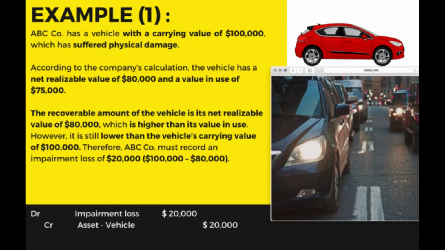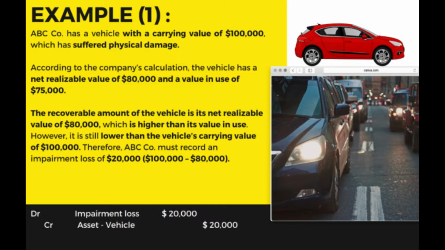Alright, in case you are not very clear about what I presented before, I will give you a very simple example. Based on the slide, ABC company has a vehicle with a carrying amount of $100,000 which has suffered physical damage. So, ABC company must do the impairment test because they have the indicators. The indicator is from internal sources, as I mentioned on the slides before, which is that they have suffered physical damage. According to the company's calculation, the vehicle has a net realizable value of $80,000 and VIU of $75,000.